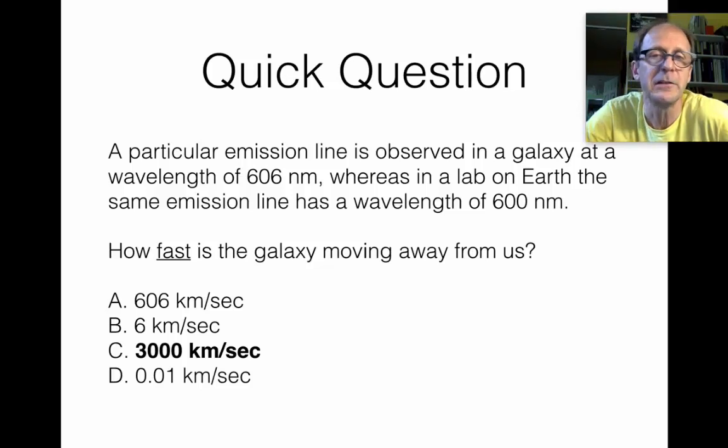So 606 minus 600 gives you 6 nanometers. 6 nanometers divided by the normal wavelength, which is 600 nanometers. So 6 out of 600, or 1%. 0.01 is the ratio. And so the galaxy must be moving at 1% the speed of light. The speed of light is 300,000 kilometers per second, and so it must be 3,000 kilometers per second, 1% of the speed of light, that the galaxy is moving away from us.